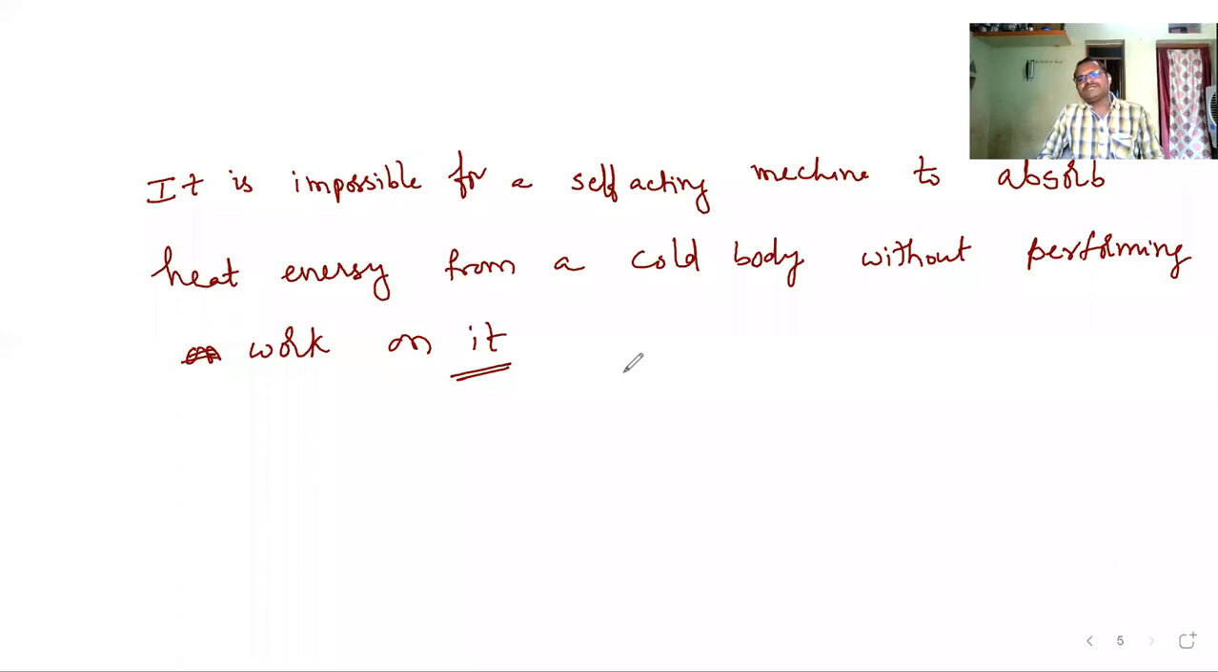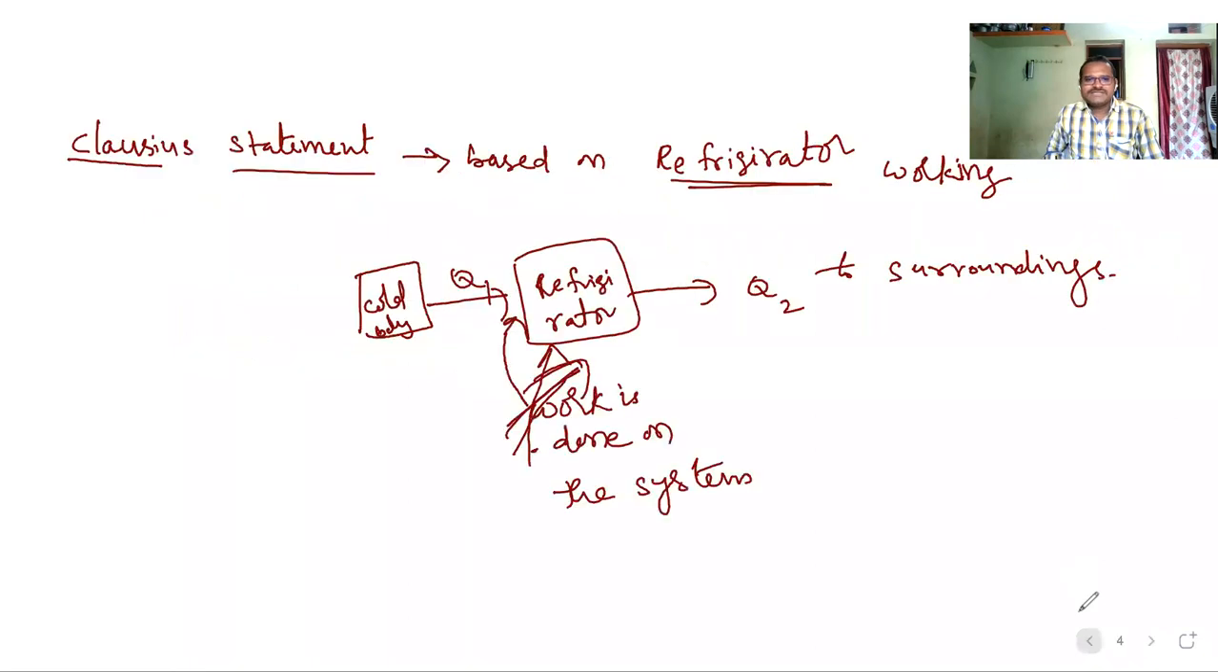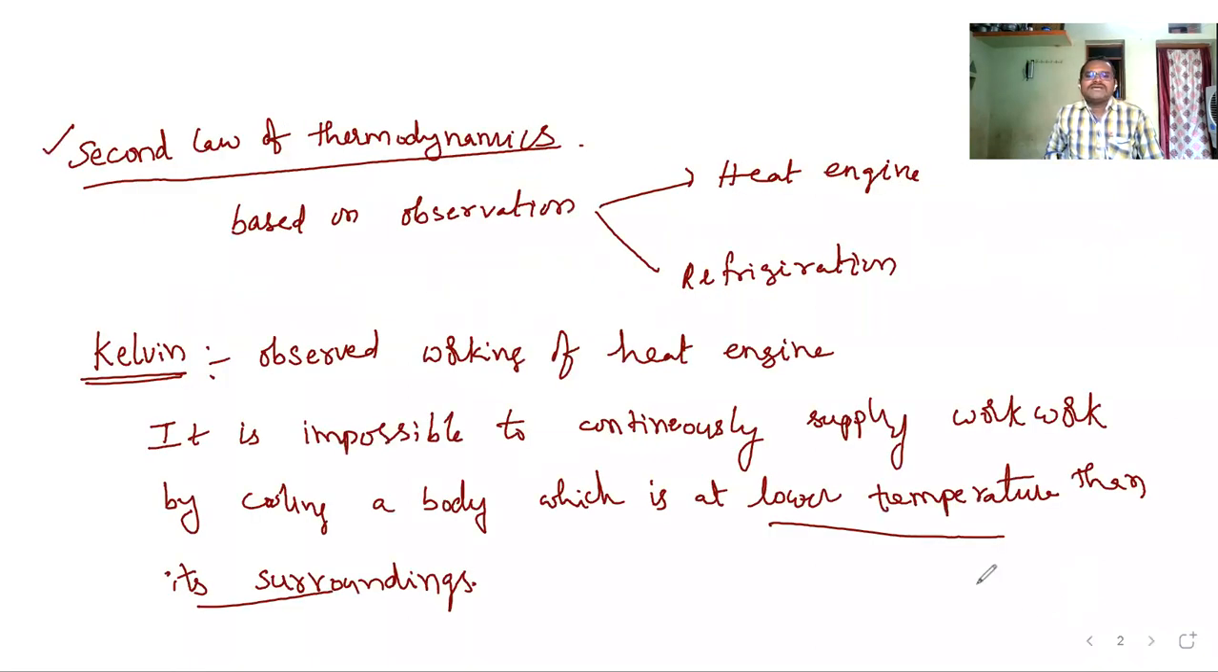Means both the statements, once you recall, the first statement is given by Kelvin sir. It is based on working of heat engines. So what is that statement I have given? It is impossible to continuously supply work by cooling a body which is at lower temperature than its surroundings. Clear?